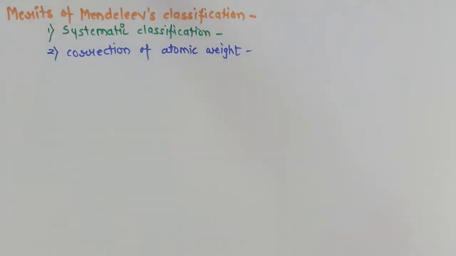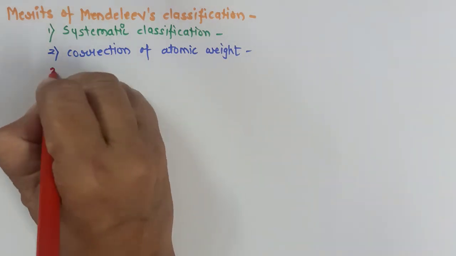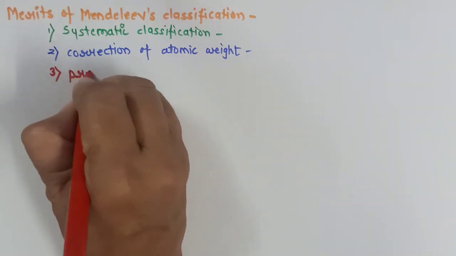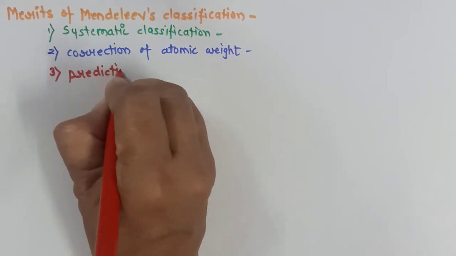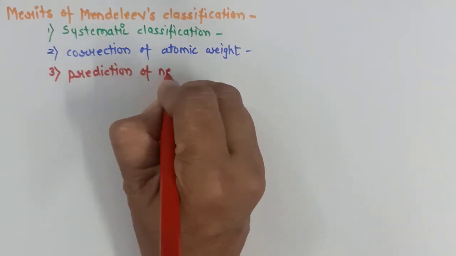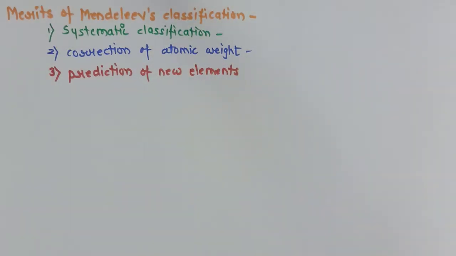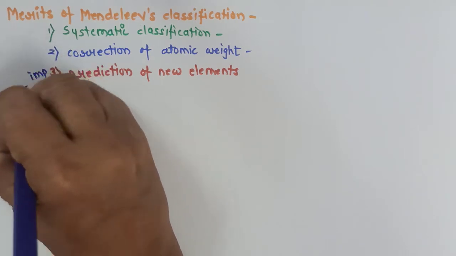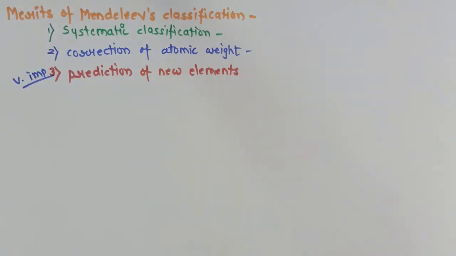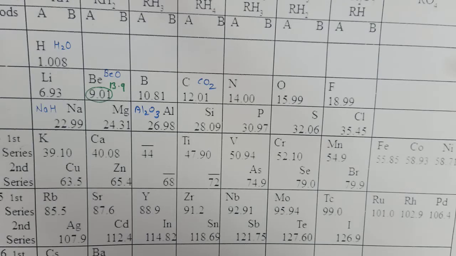The biggest merit of Mendeleev's periodic table was the prediction of new elements. This was his biggest achievement, and therefore I will consider this point a very important one. He said that although 63 elements exist today in nature, it is not necessary that in future also there will be 63 elements. There can be more than that.